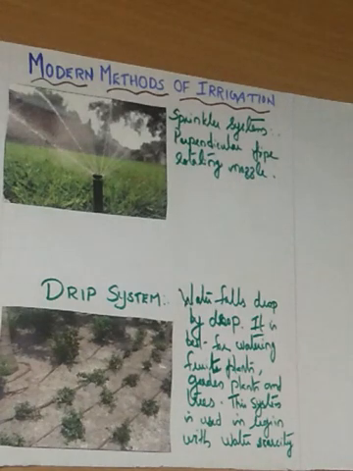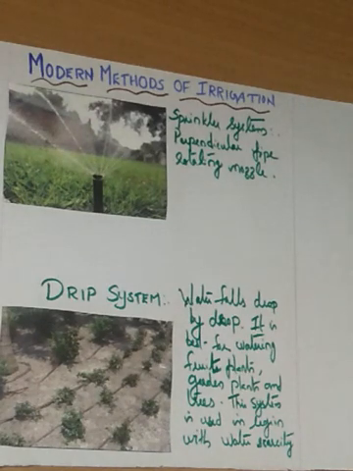This system provides water to plants drop by drop, so water is not wasted at all. It is a blessing for regions where the availability of water is very scarce or very poor. It is very useful in regions where there is water scarcity, like deserts.